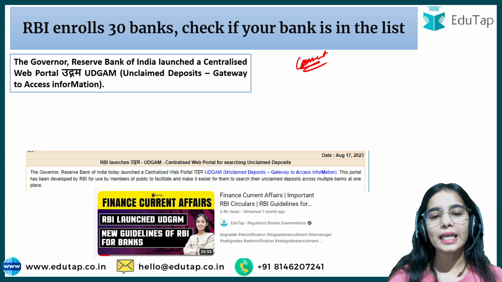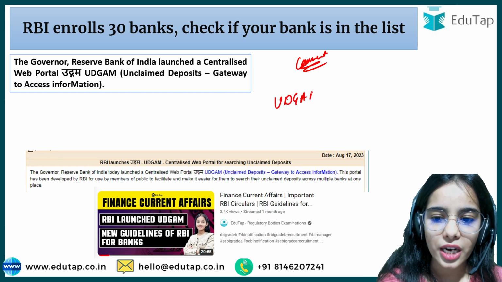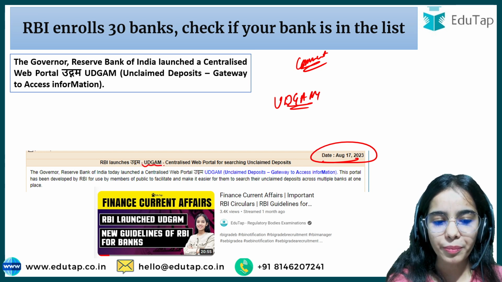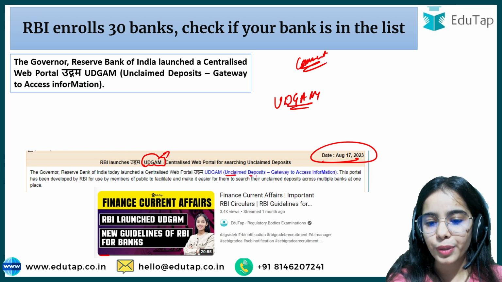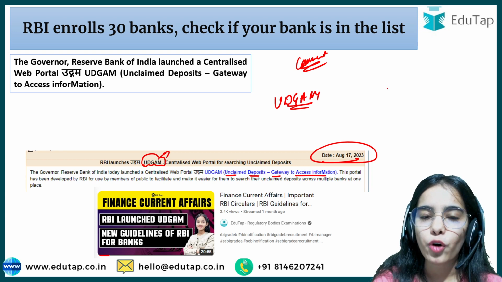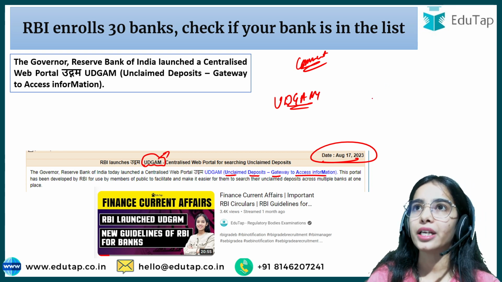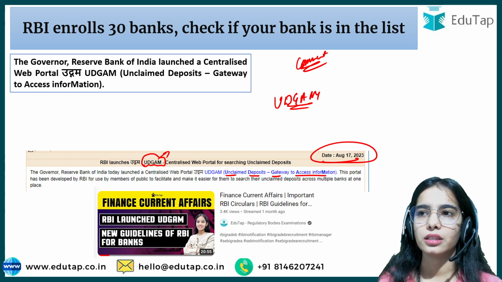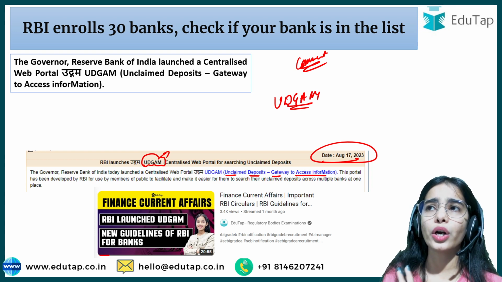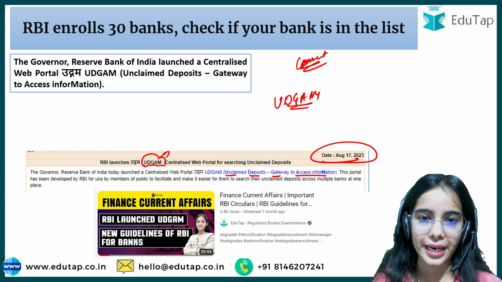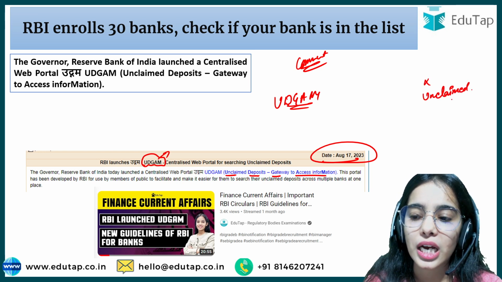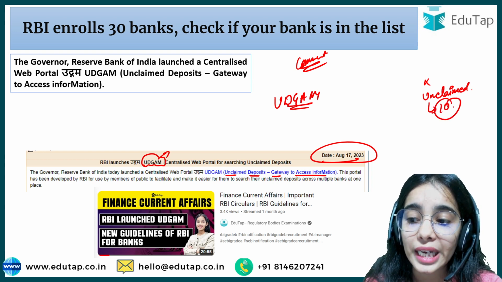Now coming to the next news article, that is regarding the Udgam. RBI recently on August 17th 2023 released the Udgam, that is a portal, the Unclaimed Deposits Gateway to Access Information. What was happening was that many people forget about their bank accounts, or there is some family member who has died, and the other person does not know about the accounts that the family member had. So now those accounts are going unclaimed. That means no one is claiming those accounts, and the accounts are not claimed for 10 years.